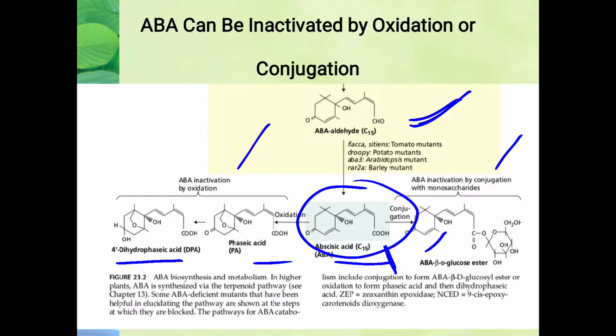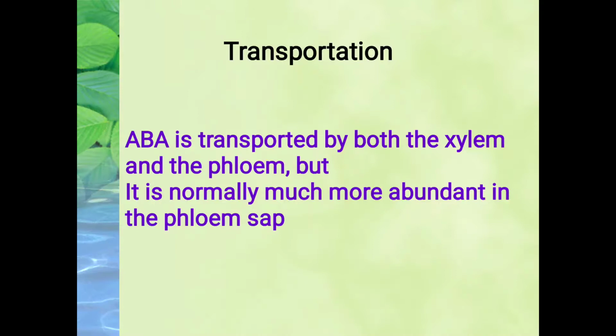acid, that is the addition of proteins, maybe carbohydrates, maybe lipids. Like here there is an example of a monosaccharide which is attached to the first carbon of the abscisic acid, so with the carboxyl group the sugar molecule is attached, so that will lead to the formation of abscisic acid beta-D-glucose ester. Okay, so this structure that is formed is also an inactive form of the abscisic acid. Clear? So they remain in the inactive form, but whenever there is a requirement, they get converted into the main active form.